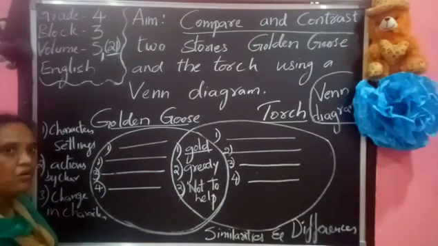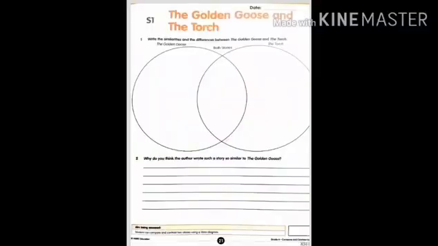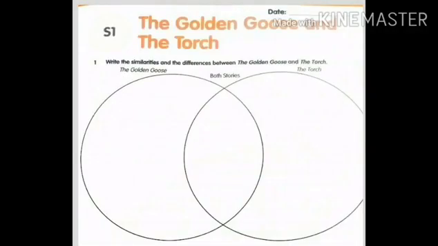Let us see our volume, page number 21. Are you ready now? Children, open your volume, page number 21. Now see the first question. Write the similarities and the differences between the golden goose and the torch. Now, can you see the Venn diagram?